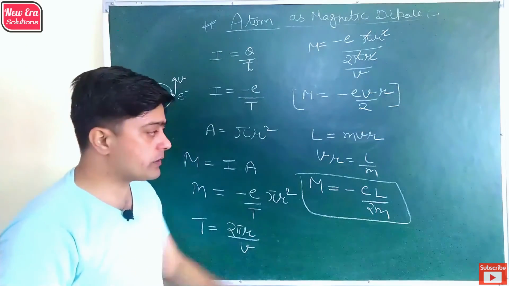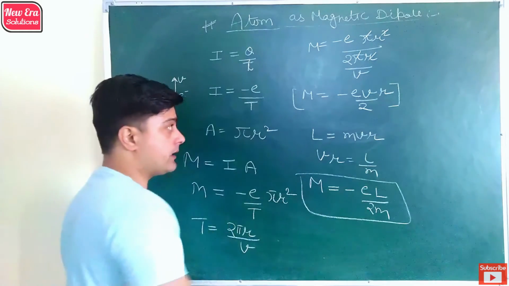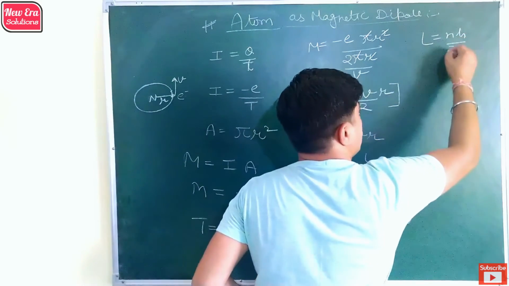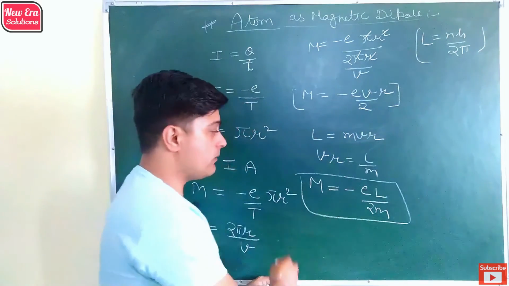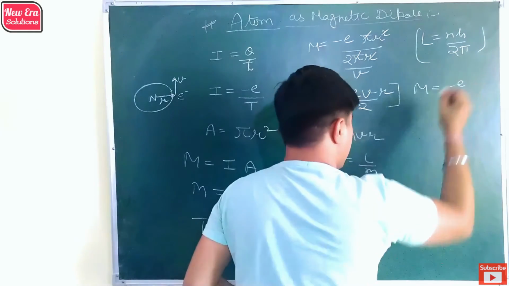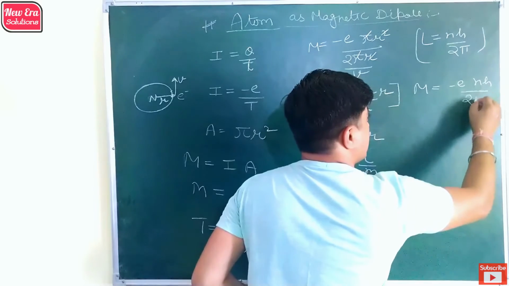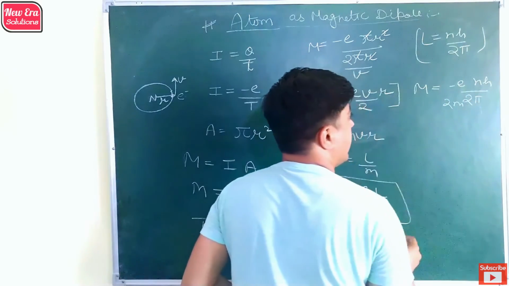Now according to Bohr theory, the angular momentum of the hydrogen atom is L is equal to nh upon 2 pi. So by putting the angular momentum, we get m is equal to minus e nh by 2 pi into 2m.